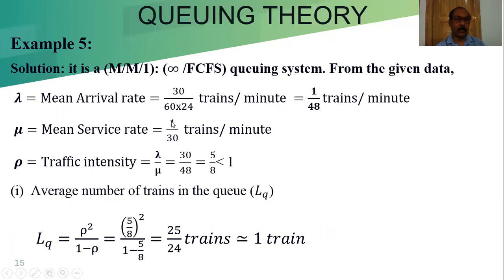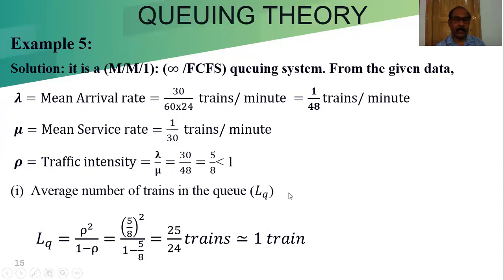That means 1 hour is equal to 60 minutes, that means 2 trains, so instead of minutes we can convert it to the unit per hour also. Traffic intensity lambda by mu will be 5 by 8, and this is less than 1.